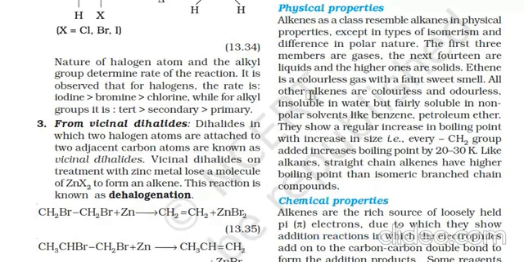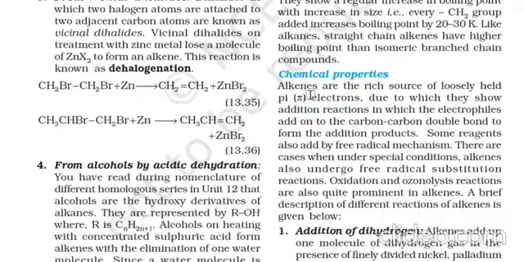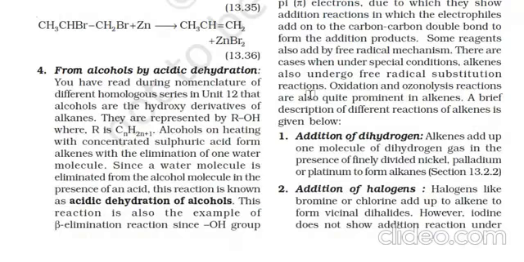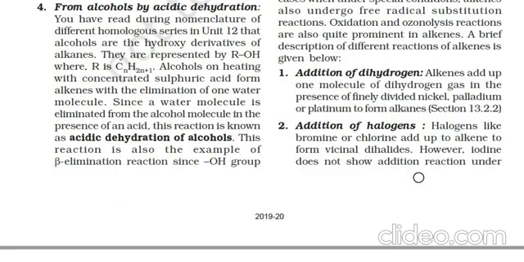Okay, they show regular increase in boiling point with the increase in size. Every CH2 group added increases the boiling point of alkenes by 20 to 30 Kelvin. Okay, chemical properties. What are some of the chemical properties? Addition of dihydrogen. Alkenes add up one molecule of dihydrogen gas in the presence of finely divided nickel, palladium or platinum to form alkanes. Okay, next, addition of halogens.